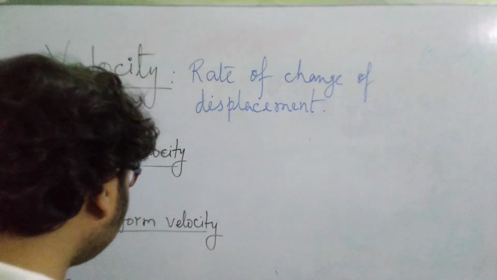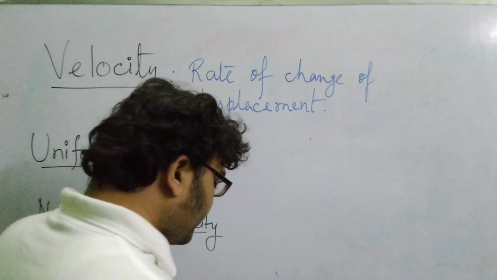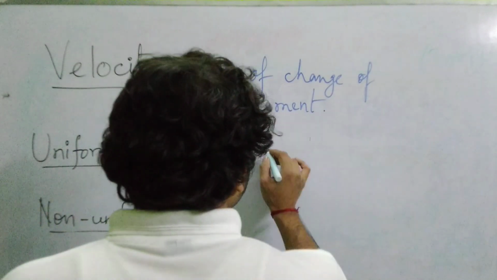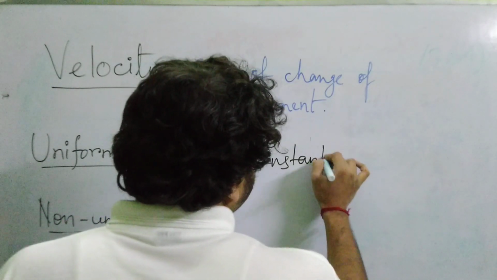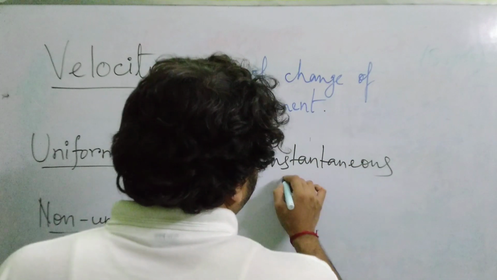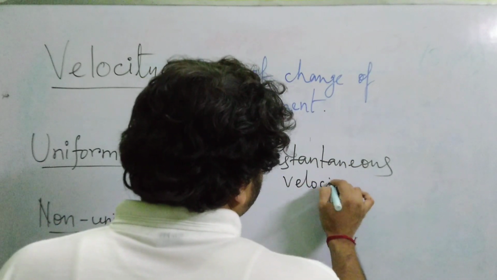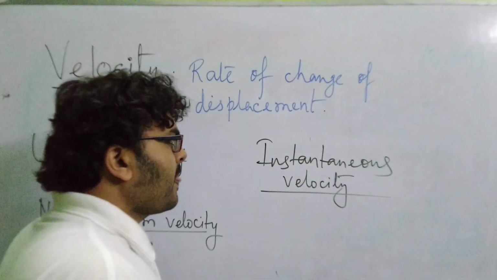Now when you are talking of non-uniform velocity, definitely the velocity is changing, isn't it? If the velocity keeps on changing over a certain period of time, then we will have another quantity called instantaneous velocity. Over a period of time you see that the velocity is varying.